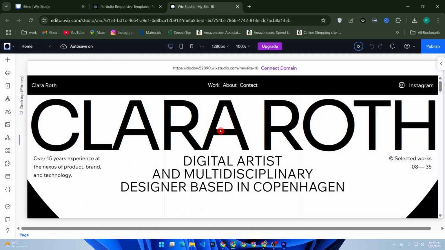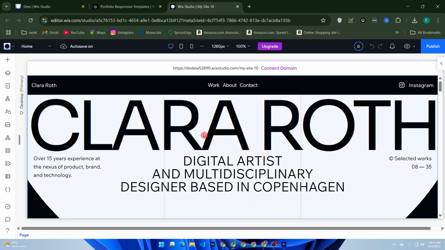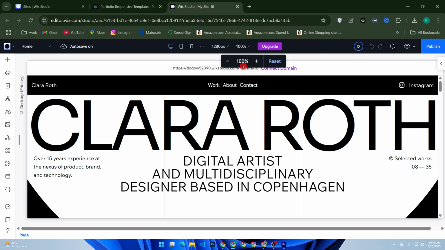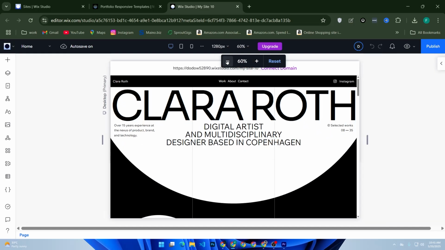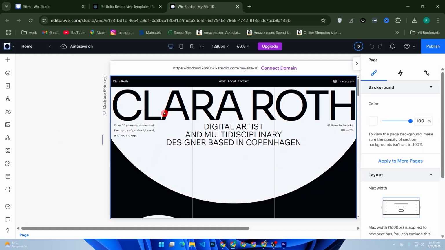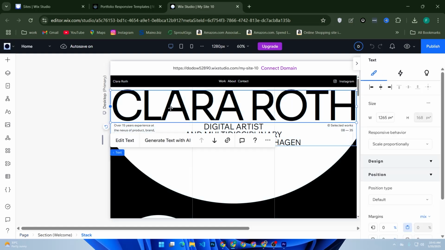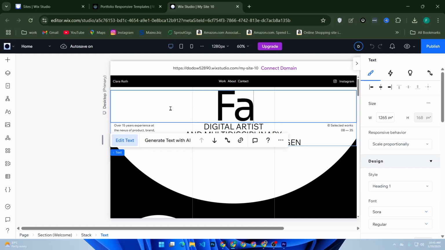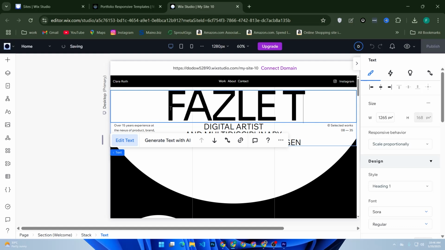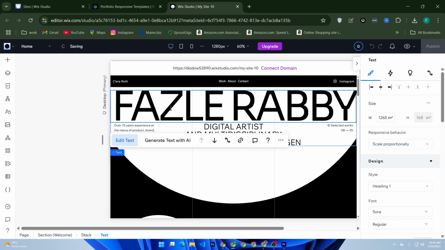Once inside the editor, let's customize the home page. You can zoom out the page for better experience. Now, click on the text boxes to change your name, and tagline and description.